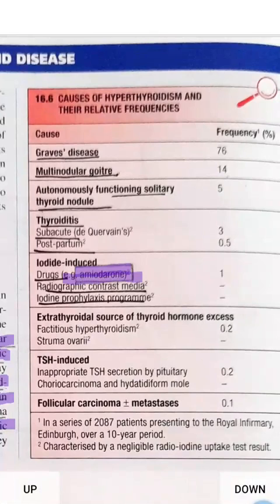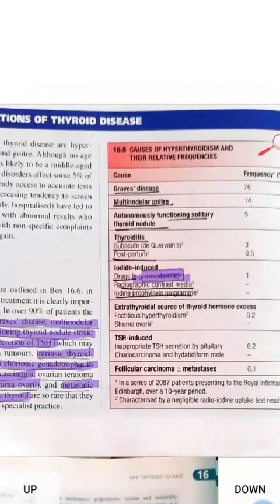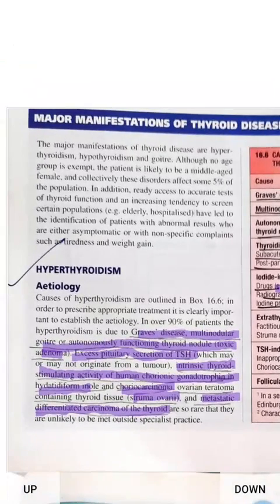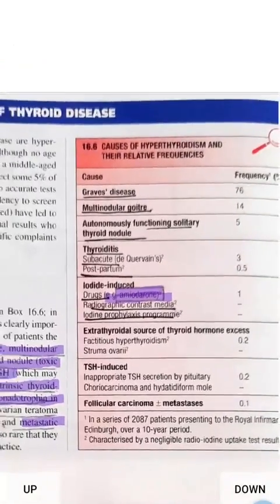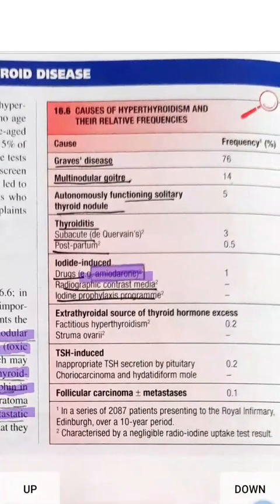Then radiographic contrast media, iodine prophylaxis program, and extrathyroidal source of thyroid hormone excess. Example: struma ovarii. What is struma ovarii? It is an ovarian teratoma containing thyroid tissue, and it is also an important cause. Then TSH induced: inappropriate TSH secretion by the pituitary, choriocarcinoma and hydatidiform mole. Then follicular carcinoma with or without metastasis.